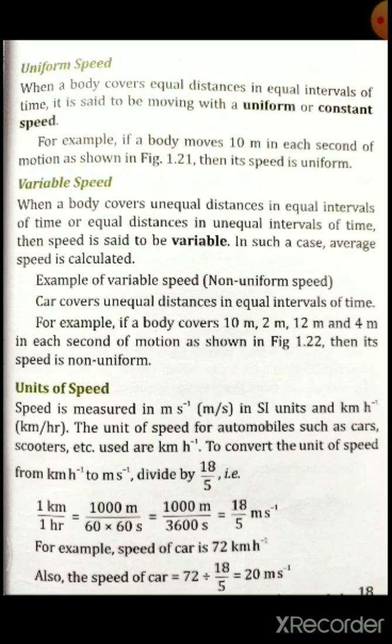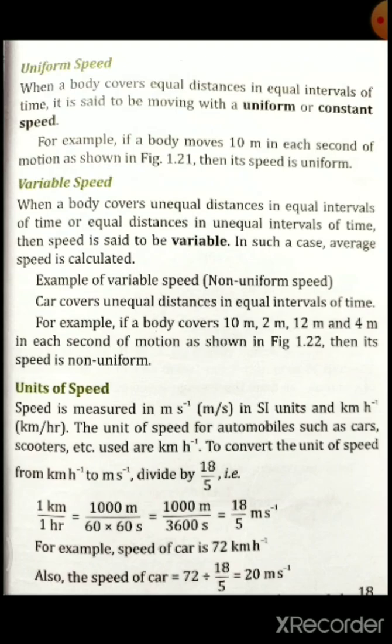So speed is divided into two types. First one is the uniform speed, second one is the variable speed, which is the opposite of the uniform speed. Let us learn about uniform speed. When a body covers equal distances in equal intervals of time, it is said to be moving with a uniform or constant speed.